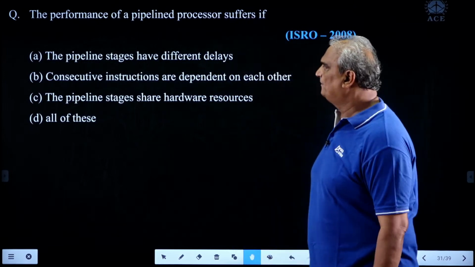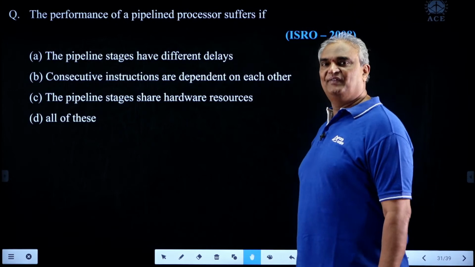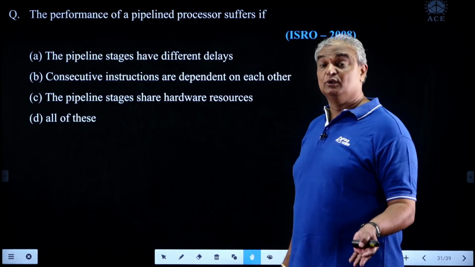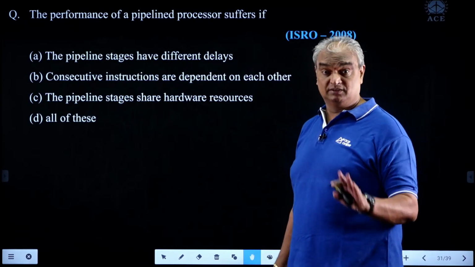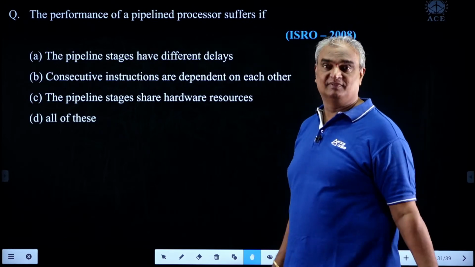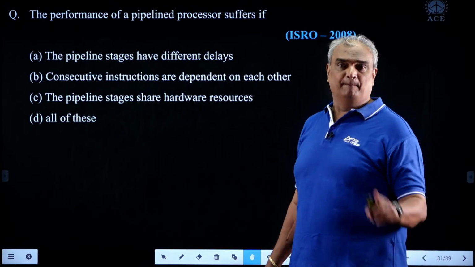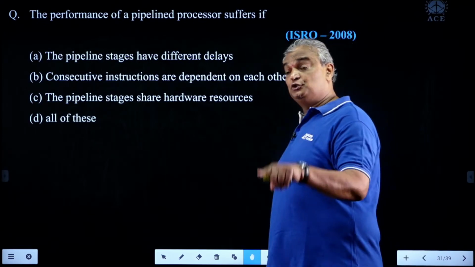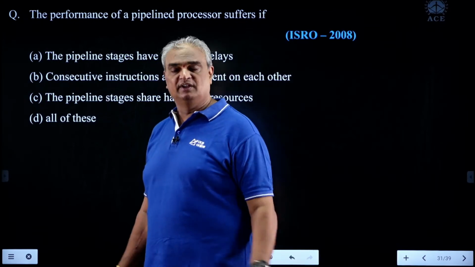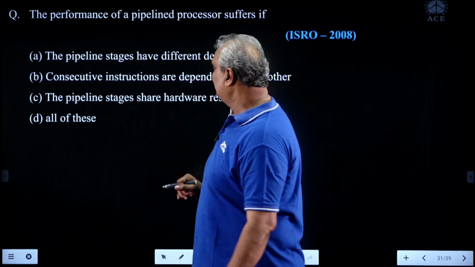Look here. A. The pipeline stages have different delays. When pipeline stages have different delays, those stages operate with uneven intervals, and some valuable time is wasted. Because of the longest delay consumed by one of the segments, where segment is nothing but a stage, all remaining segments will be stalled, and this degrades the system performance.